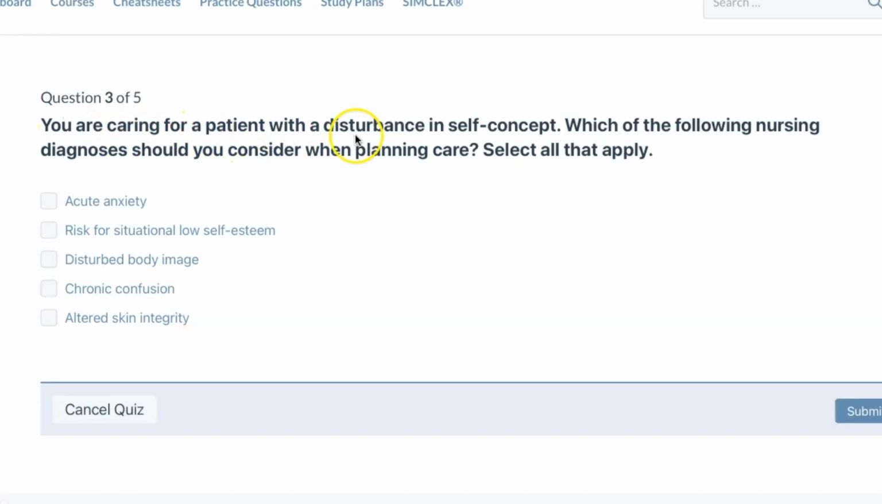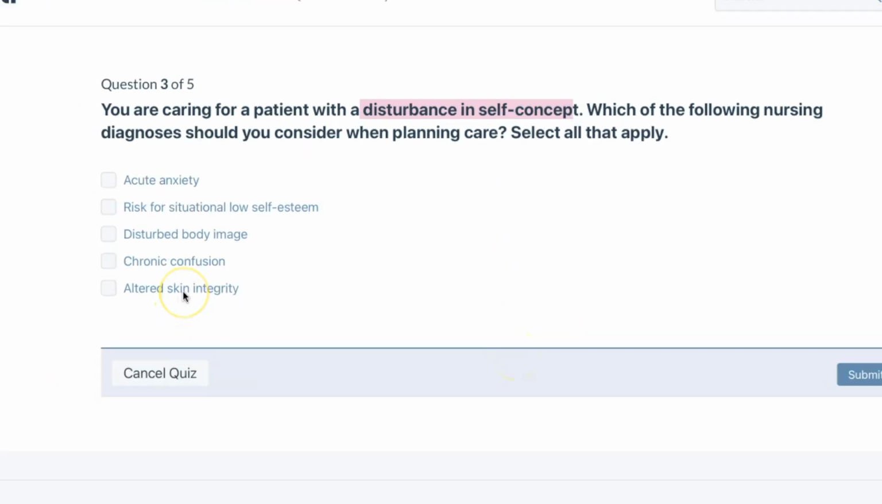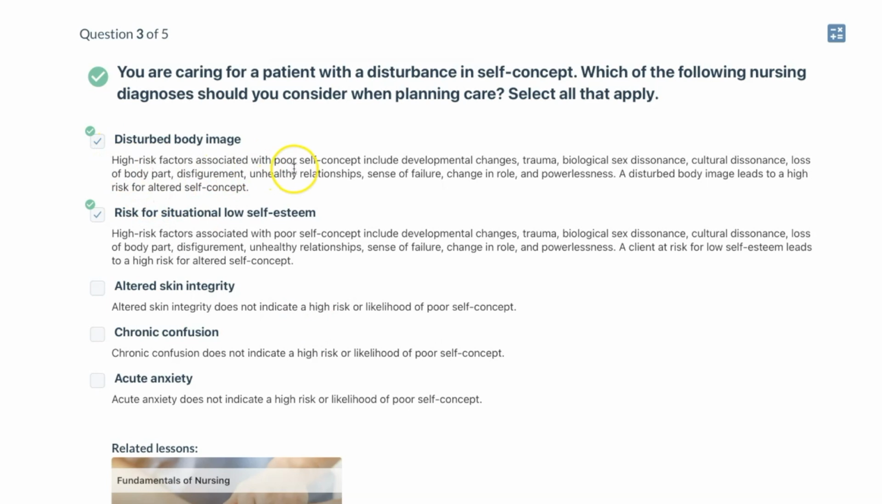You are caring for a patient with a disturbance in self-concept. Which of the following nursing diagnoses should you consider when planning care? Select all that apply. Disturbance in self-concept. So not skin integrity. High risk factors associated with poor self-concept include developmental changes, trauma, biological sex dissonance, cultural dissonance, loss of body part, disfigurement, unhealthy relationship, sense of failure, change in role and powerlessness. A disturbed body image leads to a high risk for altered self-concept.